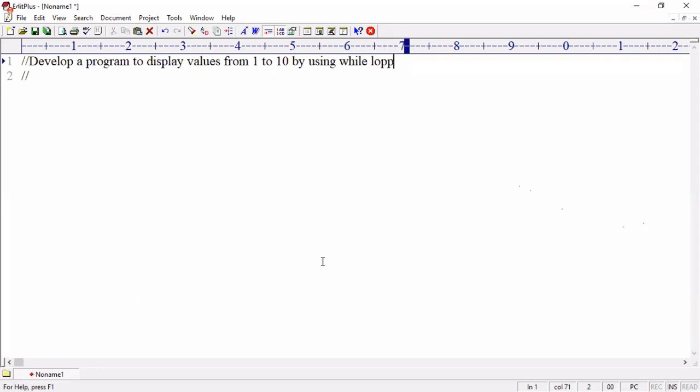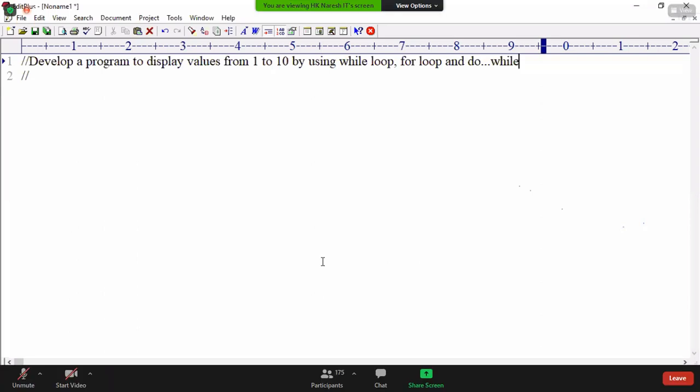I want to use while loop, for loop and do while loop. All three I want to use.